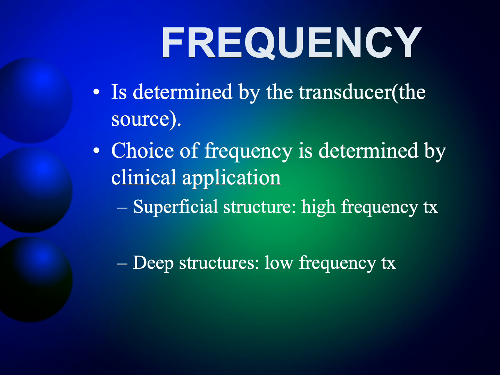And remember, for superficial structures, we use a high frequency transducer. For deep structures, we use low frequency transducers. Okay, do you know why? If you don't know, now you will know. Why for superficial structures do we use high frequency? Like if I want to scan thyroid or testicular examination or peripheral blood vessels, I use the linear transducer, high frequency transducer. If I'm trying to scan deep structures like abdominal examinations, I use a very low frequency transducer, the curvilinear or the convex transducer. Why?